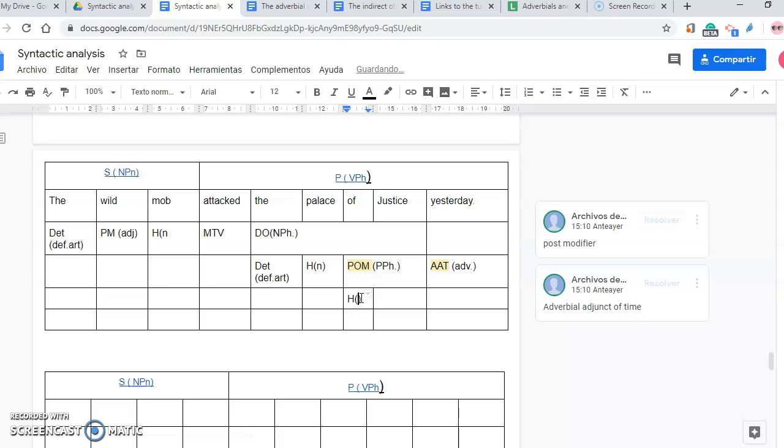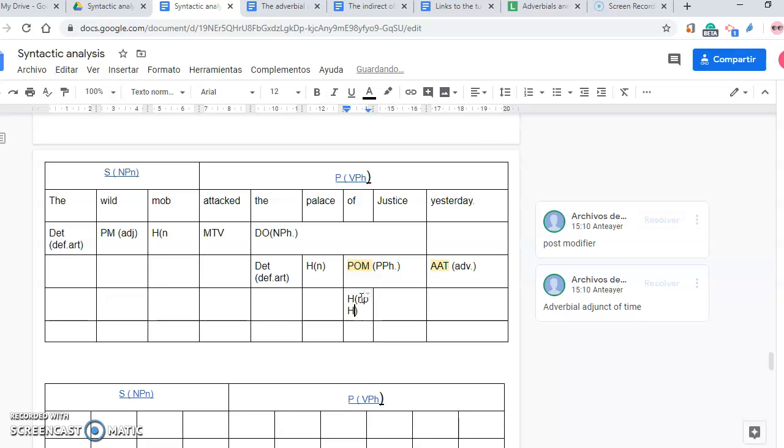And "of Justice" is a post-modifier prepositional phrase, which is made up of a head, preposition, and a noun phrase, a head, noun. Okay. And then we've got the word yesterday. The word yesterday gives us information about time.